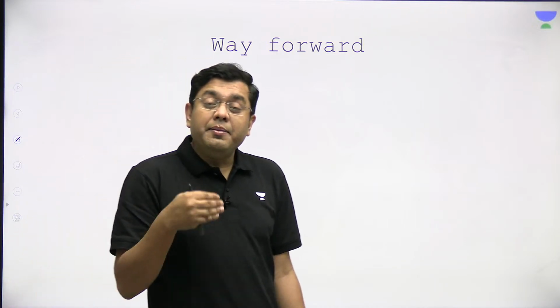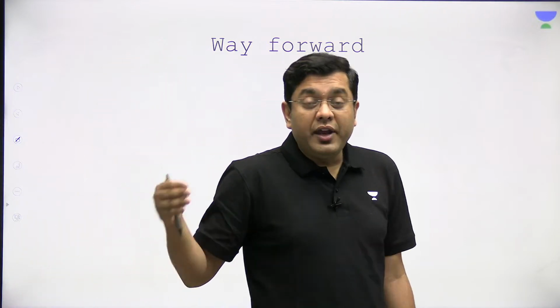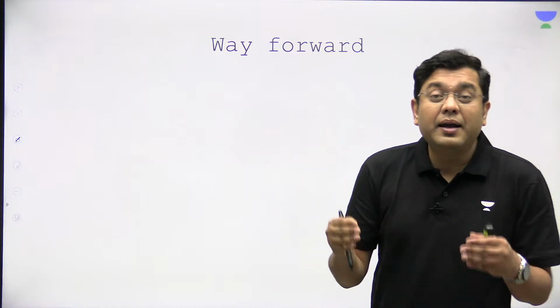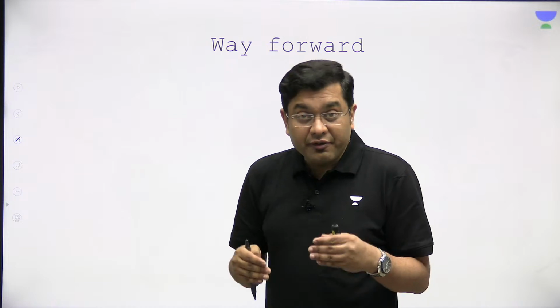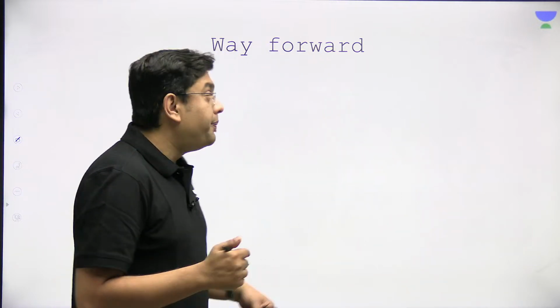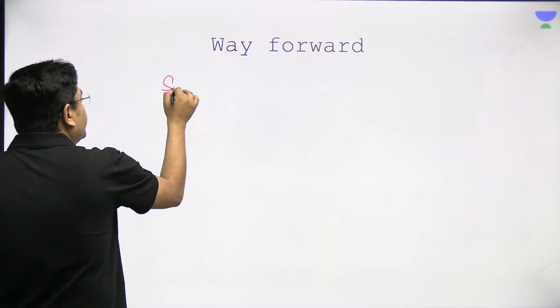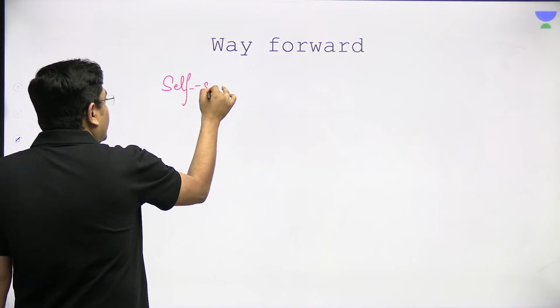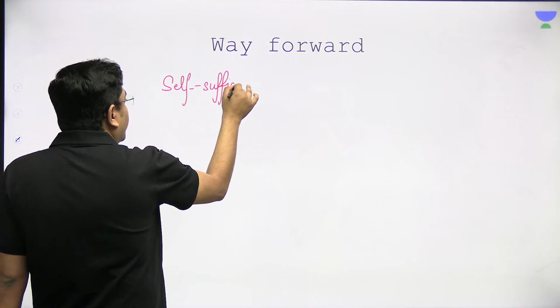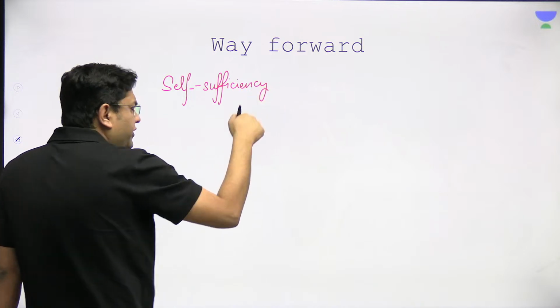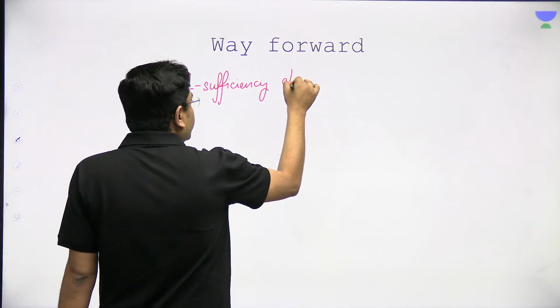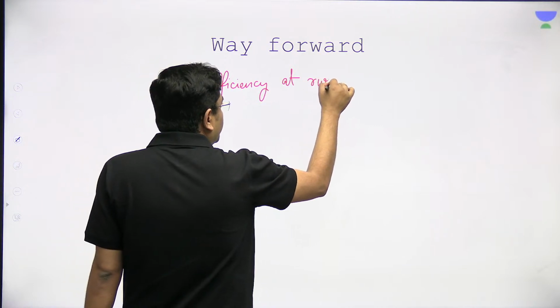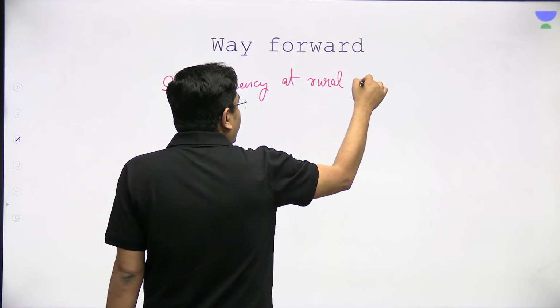You would have read time and again in history, in polity, in various subjects, how Mahatma Gandhi always stood for self-sufficiency and local production. So self-sufficiency here, while it definitely means producing on your own, means self-sufficiency at rural levels.